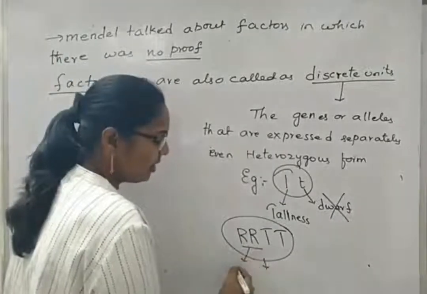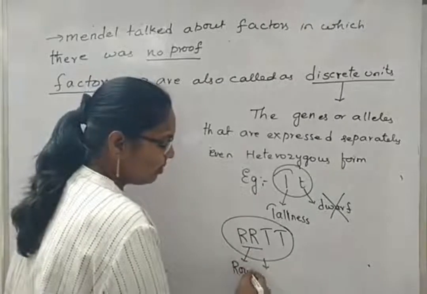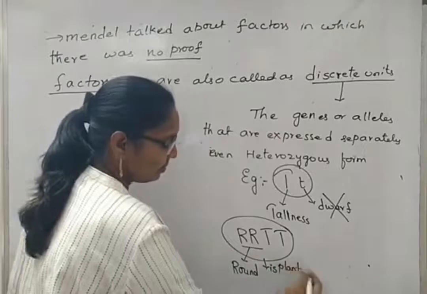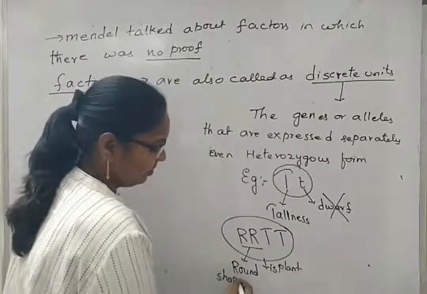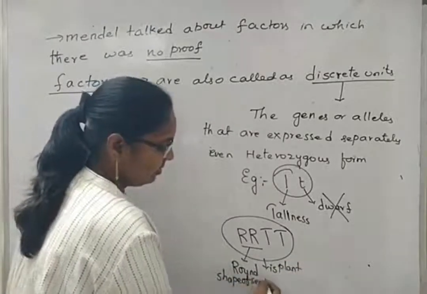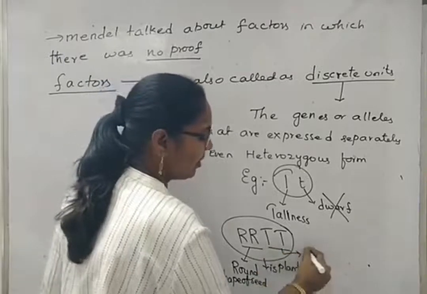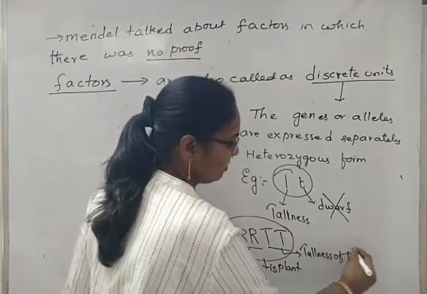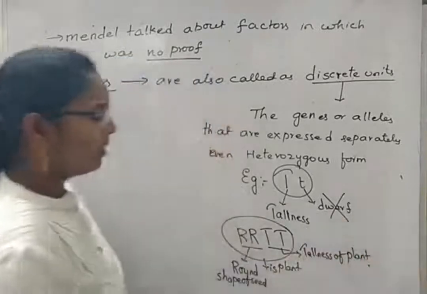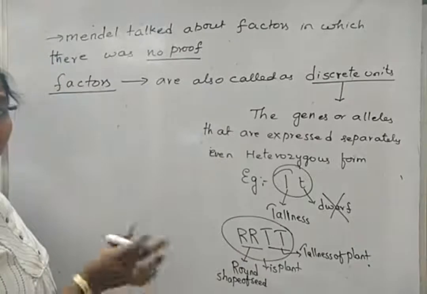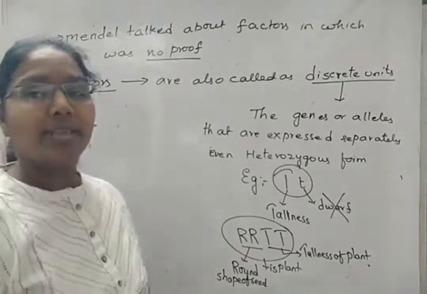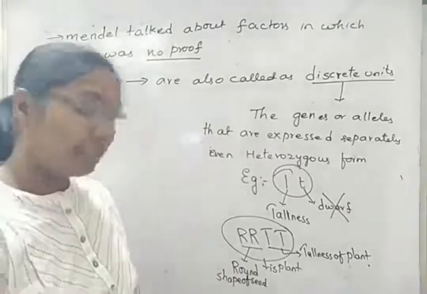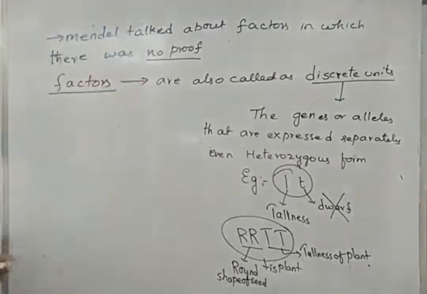So this type of gene is responsible for the round shape of the seed. This gene is responsible for the height, tallness of the plant. Means when two dominant genes are side by side, both of them get expressed separately, but both are in the same plant body.